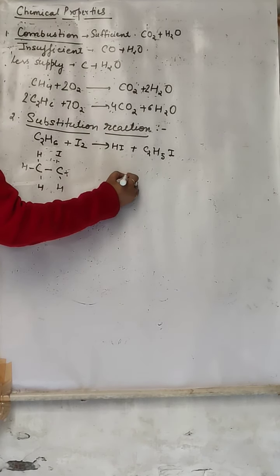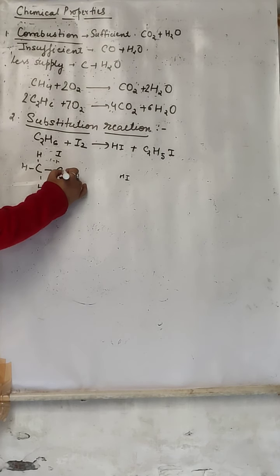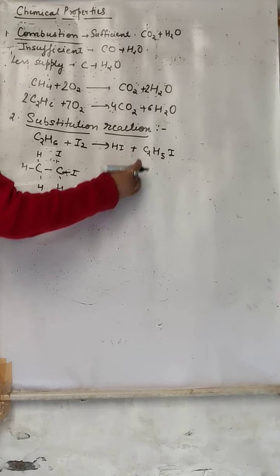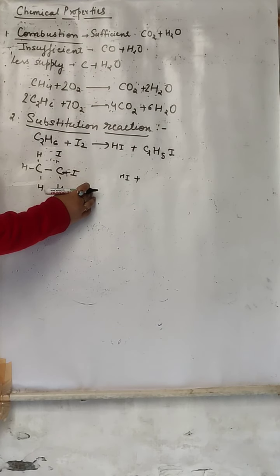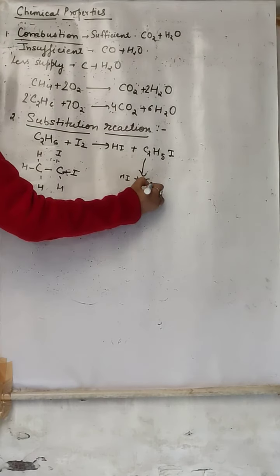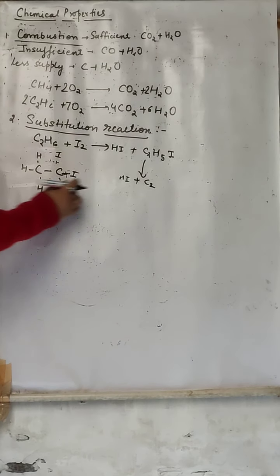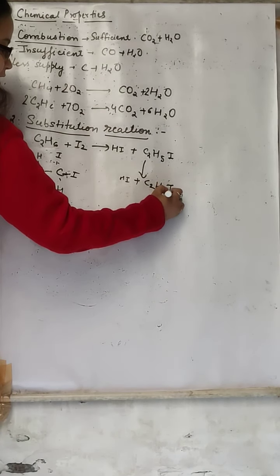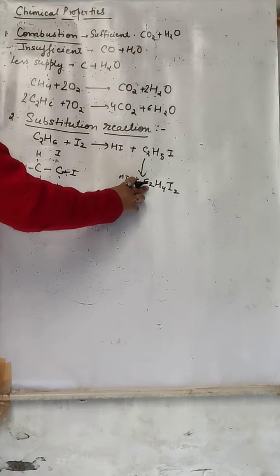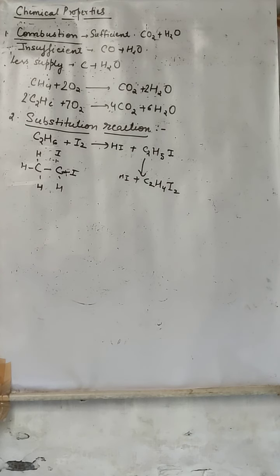Forming HI, and here I will be added. Now the formula is C2, how many carbon? 1, 2, 3, 4... 4 carbon? And how many iodine? 2. So diiodo, eth, all single bond ane: diiodoethane.